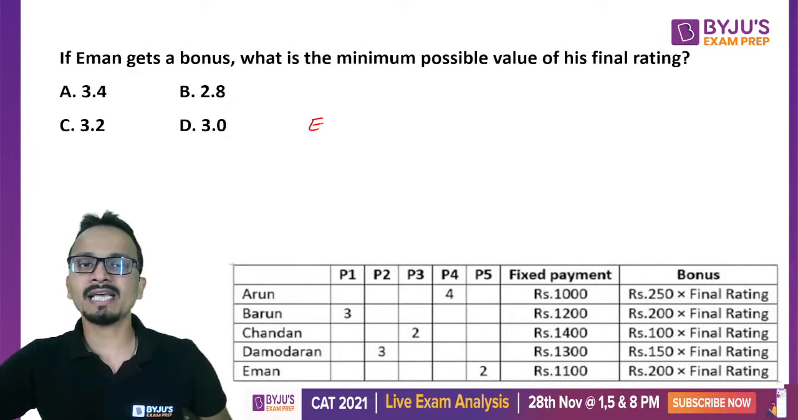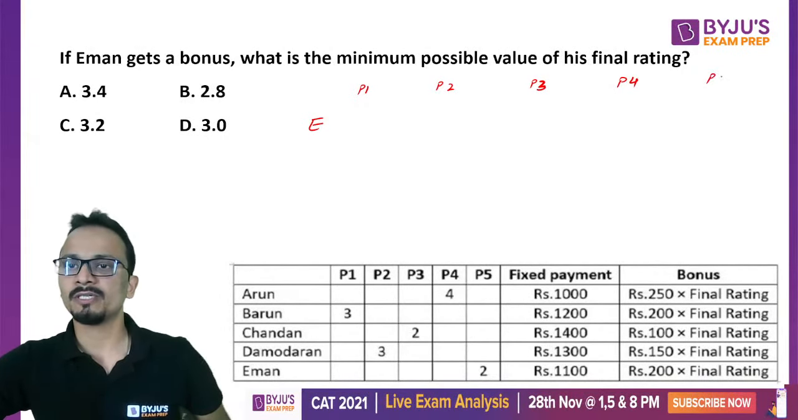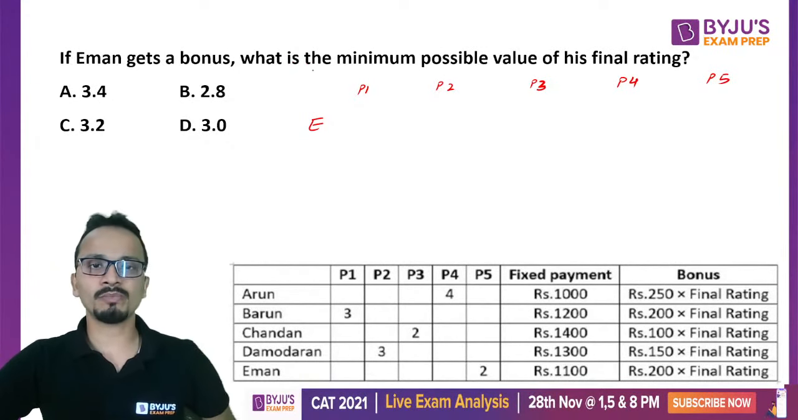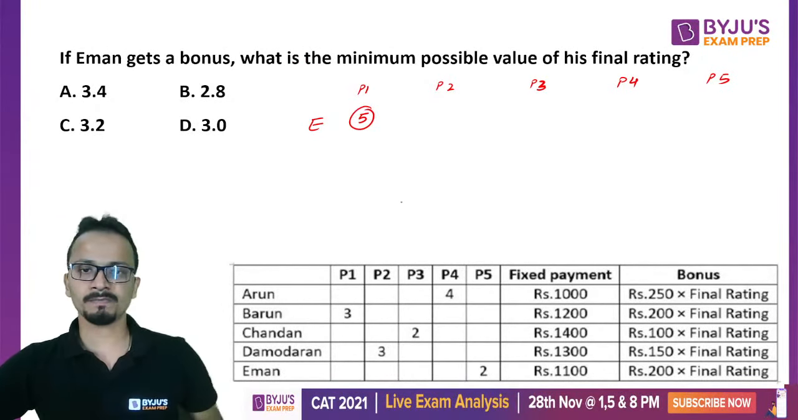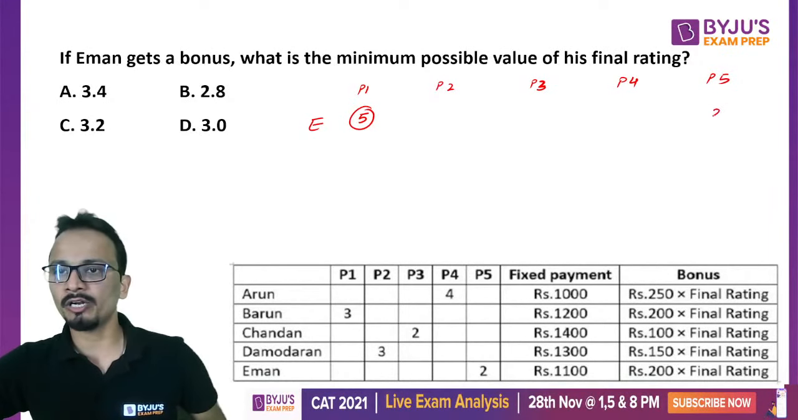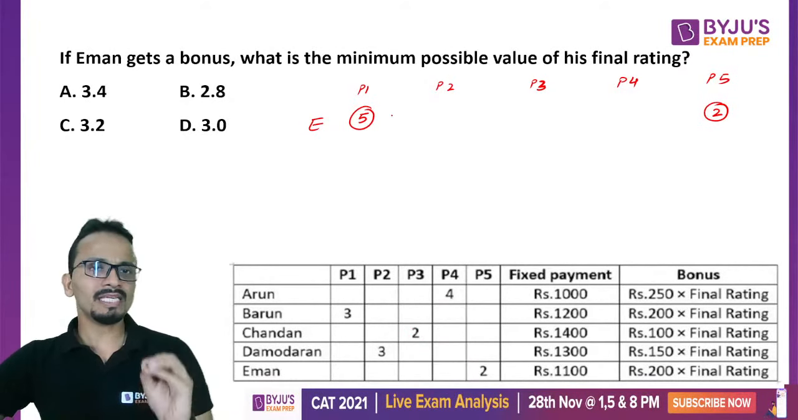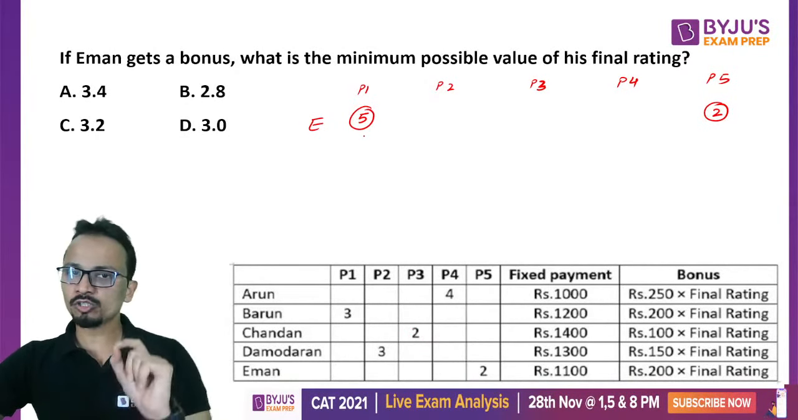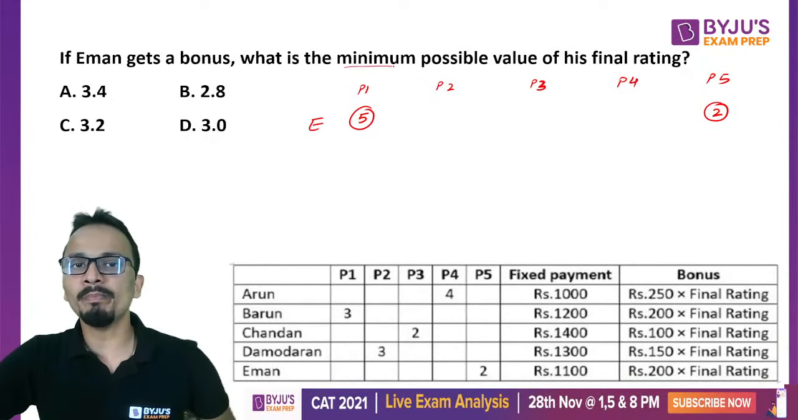Now E is eligible for the bonus. All right. So let me finish this off. Now E is eligible for the bonus. That means he has received 5 as rating in one of the parameters. In P5, he has already received 2 as per the table. So E is eligible for bonus, so he will score 5 in at least one of these parameters. And we have to now minimize his